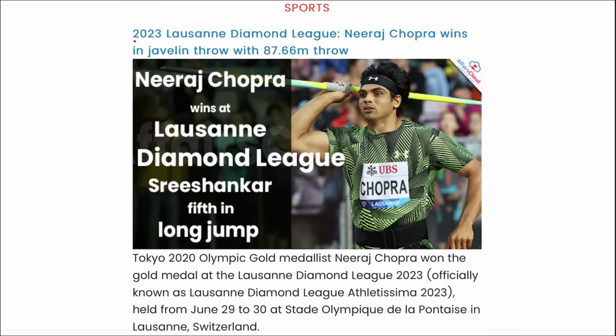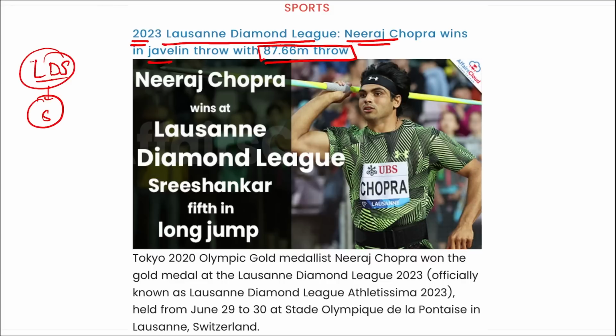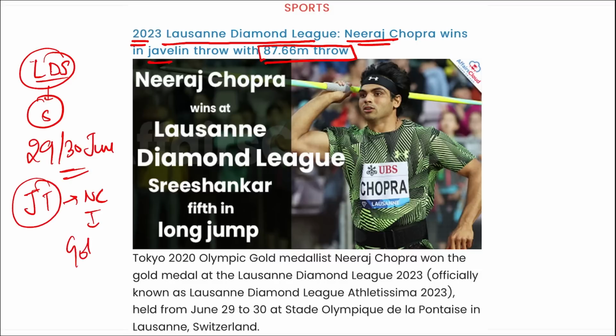Next is related to sports. 2023 Lausanne Diamond League. Right here, Neeraj Chopra has won in the javelin throw with 87.66 meter javelin throw. Correct? So the Lausanne Diamond League was held in Switzerland, on 29th and 30th of June. Right, in the javelin throw event, Neeraj Chopra has won gold medal.